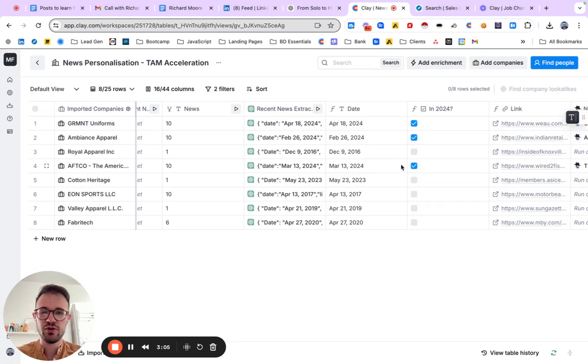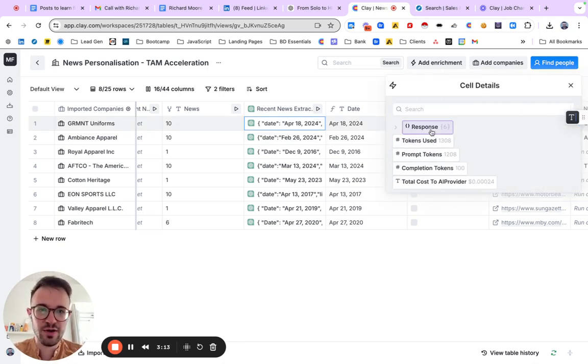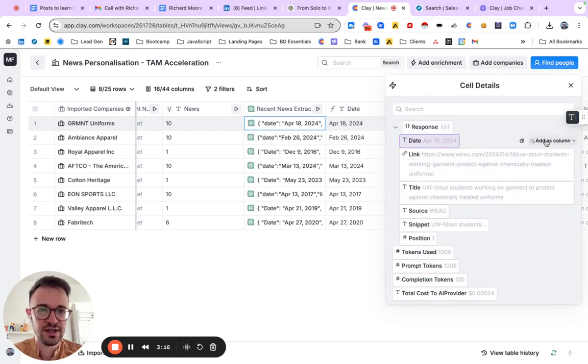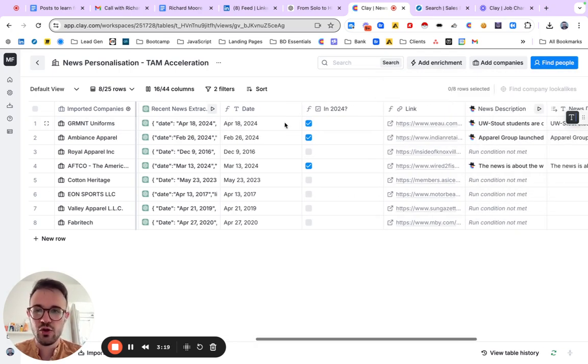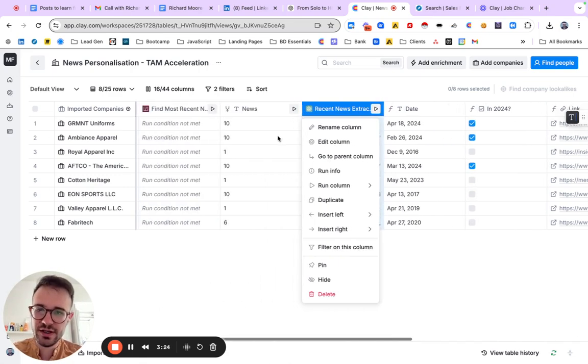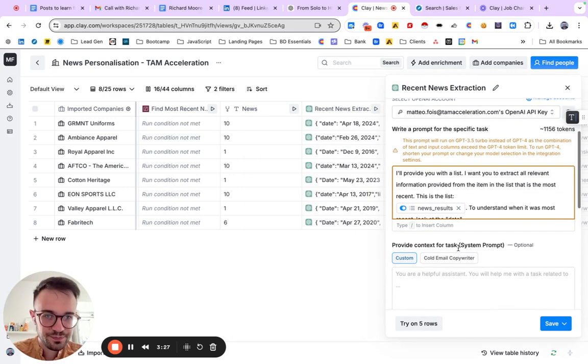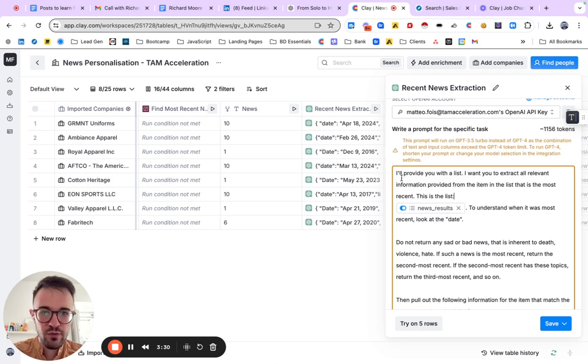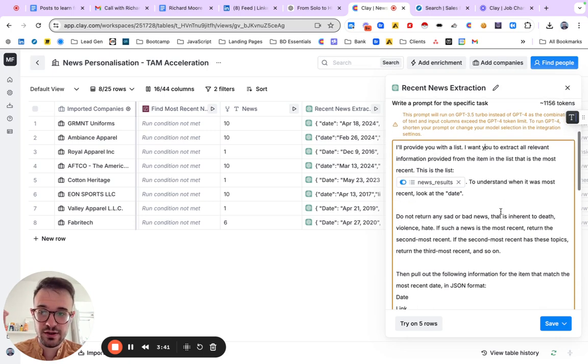And that's pretty great, because we don't have to create other formulas or other queries with AI. We just do one query, the result is going to be in JSON format, and we can just click here and map it in different columns. So we have, for example, the date in here. In the prompt, what I was asking was, I will provide you with a list, and I want to extract all relevant information provided for the item in the list that is the most recent. So it's giving us as output the most recent of those items.